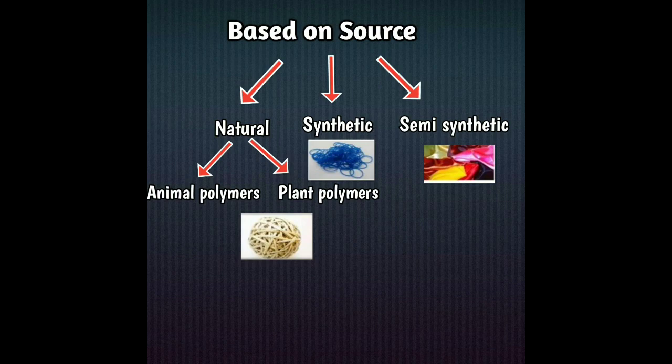Example of animal polymers are wool, silk, etc. Example of plant polymers are cellulose, jute, etc. Example of synthetic polymers are nylon 66, nylon 6, terylene, etc. Example of semi-synthetic polymers are cupra ammonium silk, acetate rayon, etc.